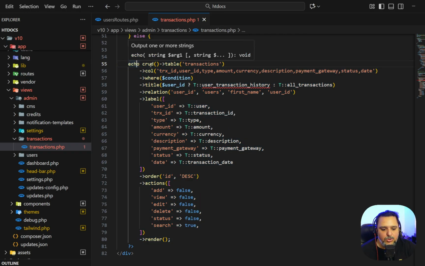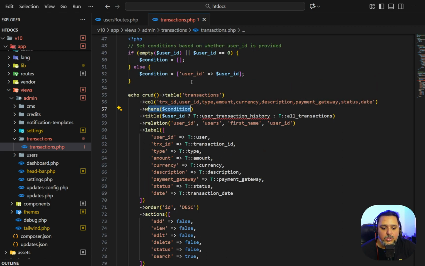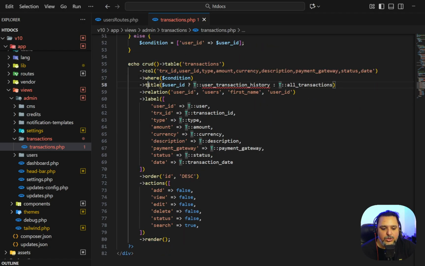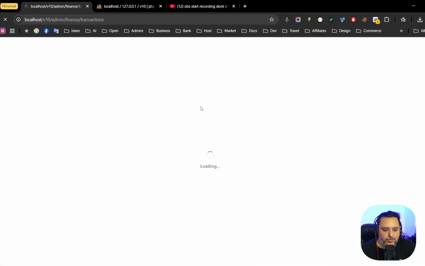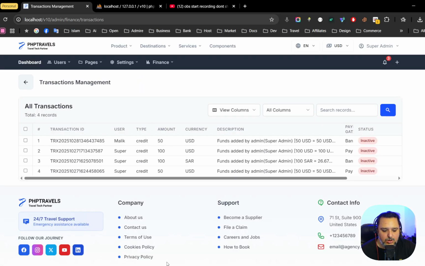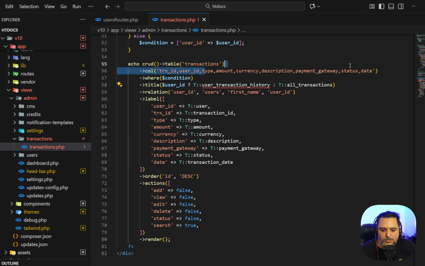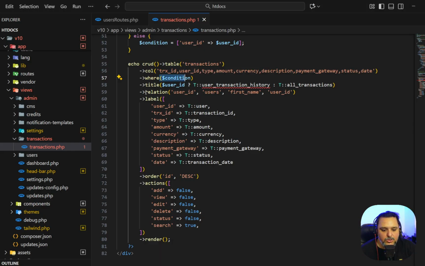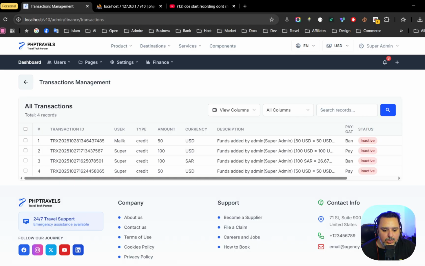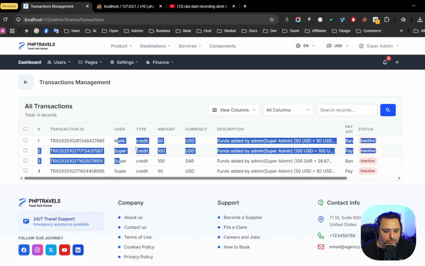This is the CRUD table. You select the table name and the columns. If you have any condition, you can also apply the condition, and you can also add the table name. For example, let me go to finance and transactions. These are the columns we use over here. These are the names of the columns. And the where condition, because if I'm admin or someone else, there are some conditions. And then we can also make a relationship with another table to get the username, like, for example, we're getting the username over here.